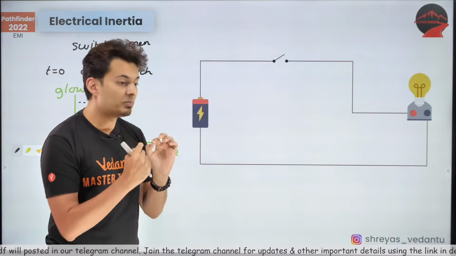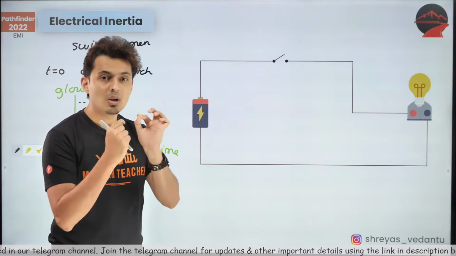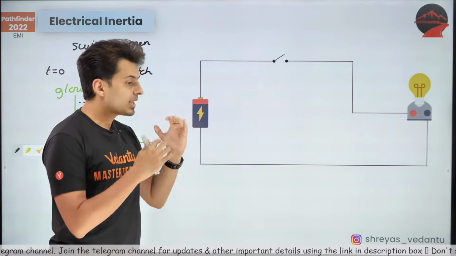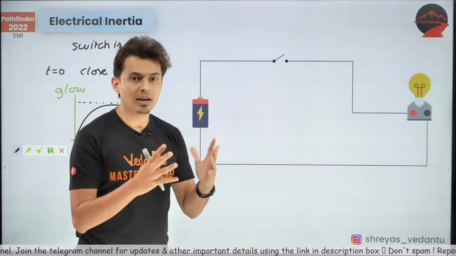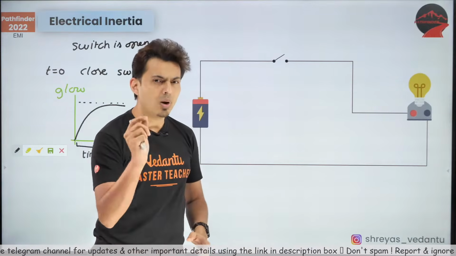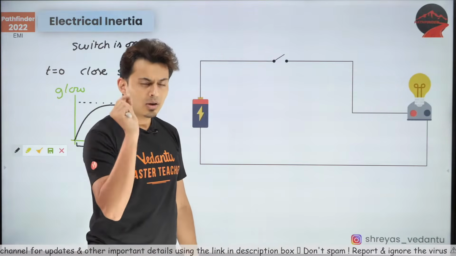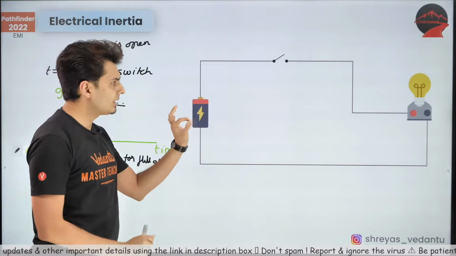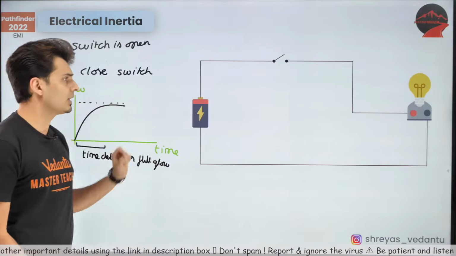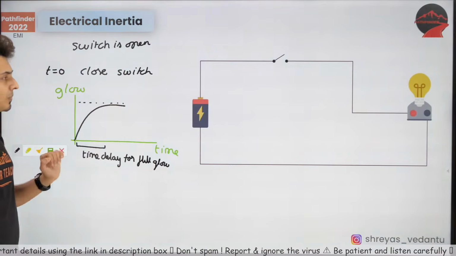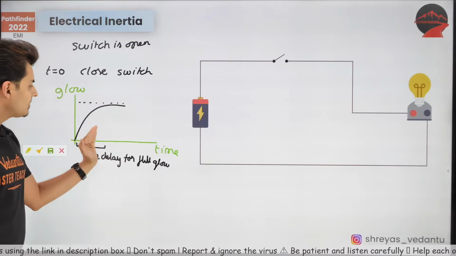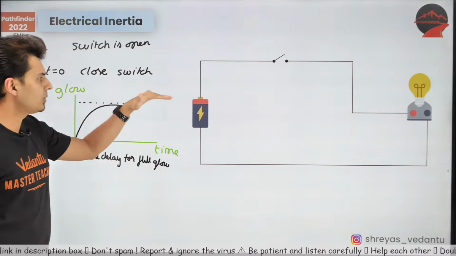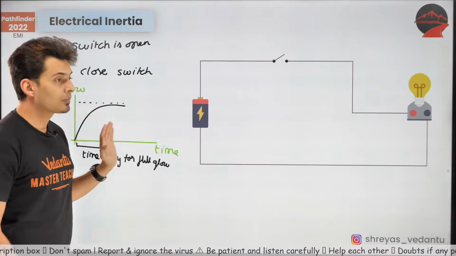So electrical inertia prevents any kind of changes which happen instantly. It will resist any kind of change in the current in that circuit. Now why that comes, I'll talk about it in a bit. For now, just understand that electrical inertia prevents the rise of the current in that circuit. Once some time is over, you will see the current will saturate and it will glow fully.